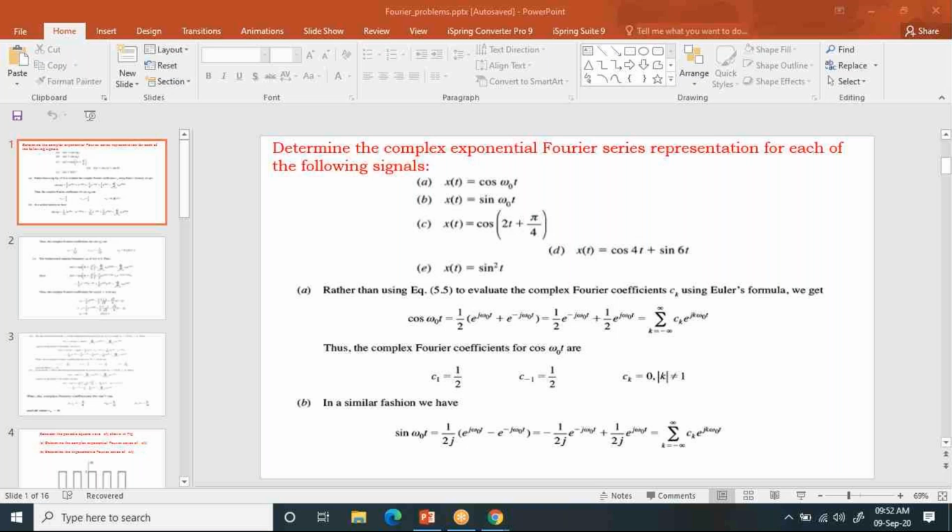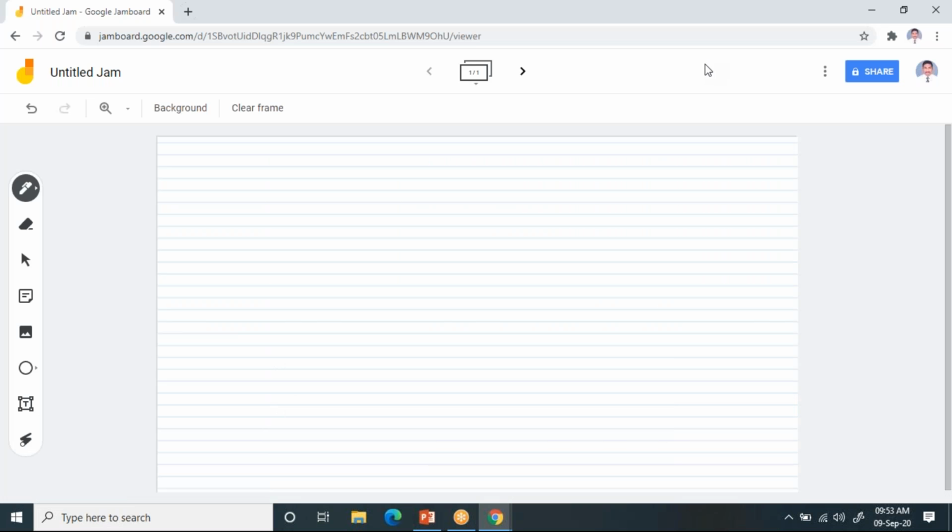Please post it in the chat box. Now, can you see the screen now? Yes. Right. Please check it. Can you see the screen now?